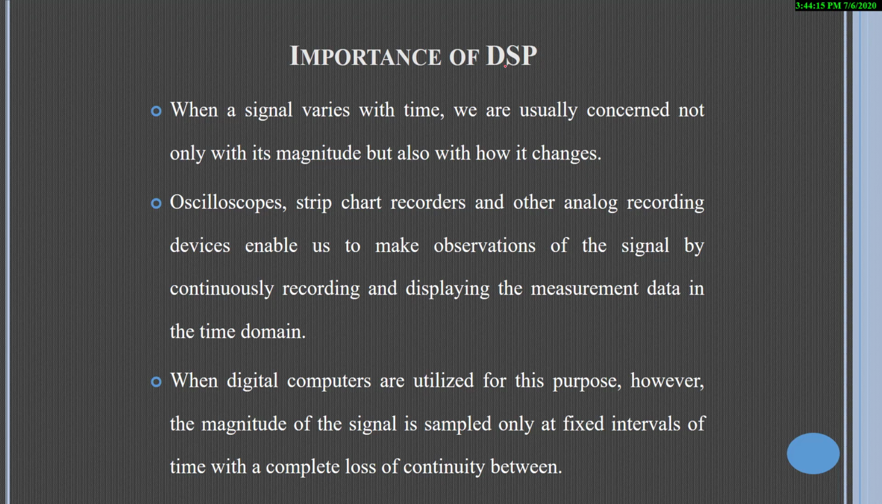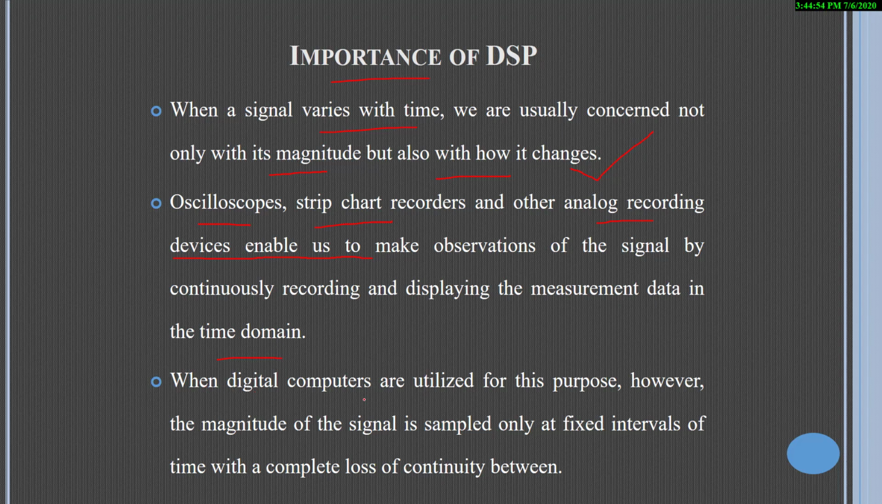And in this we are going to see the importance of DSP. That is, when a signal varies with time, we are usually concerned not only with its magnitude but also with how it changes. That is one of the major important factors that we have to consider when considering an analog signal. And there are some devices available to make an observation of the signal by continuously recording and displaying the measurement data in a time domain. That is, the devices are oscilloscopes, strip chart recorders, and other analog recording devices.